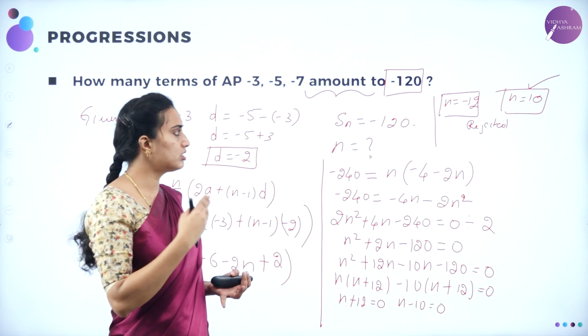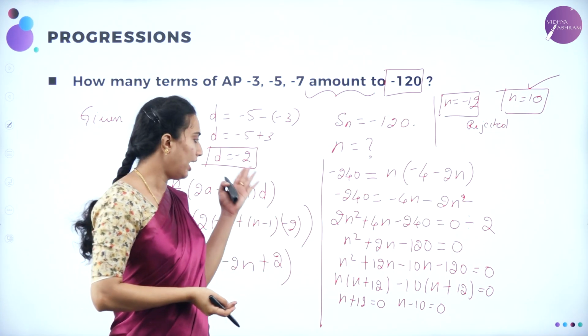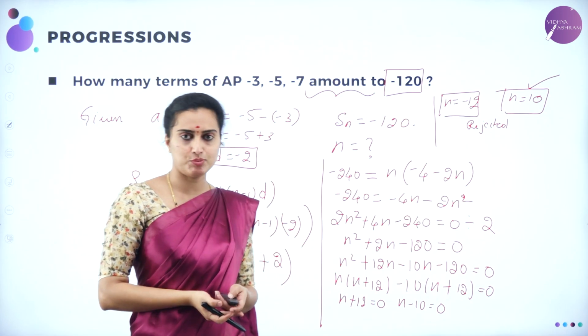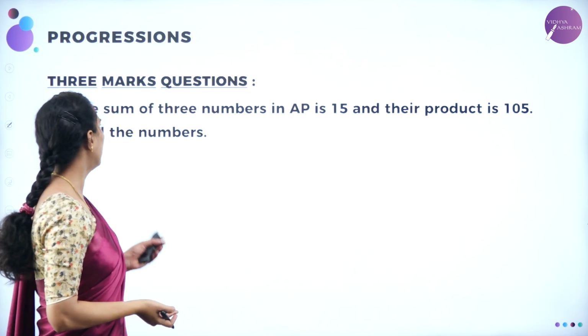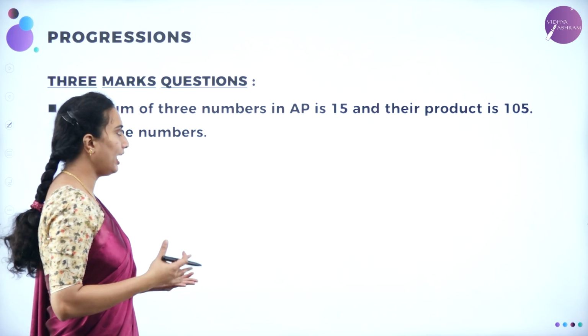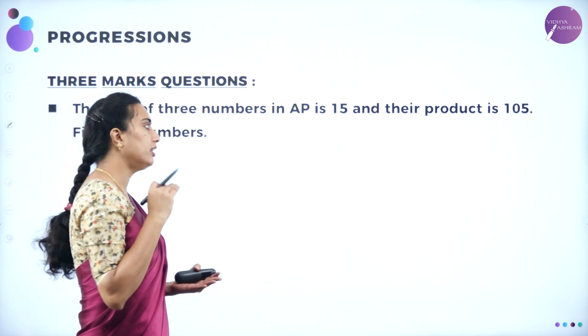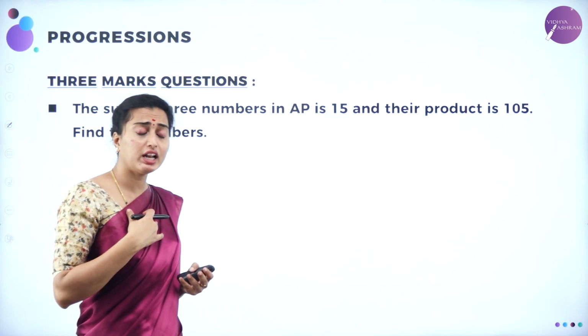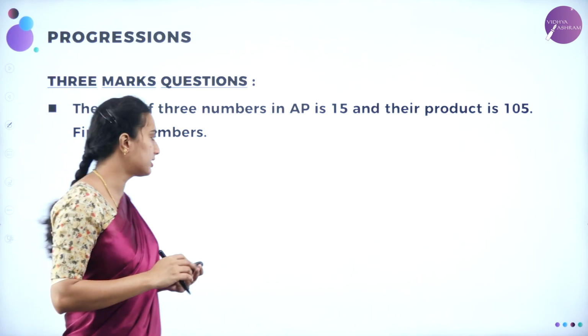Understood? So this is how you are going to calculate the n value. I hope you got this one. We'll move on to the next problem. What they have asked? 3 marker problem. The sum of 3 numbers in AP is 15 and their product is 105. Find the numbers. Now here I am taking the 3 numbers as